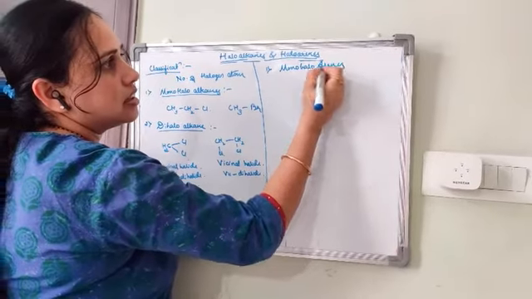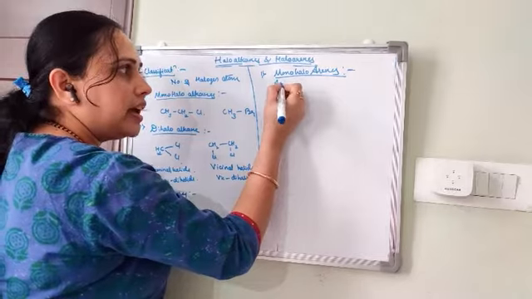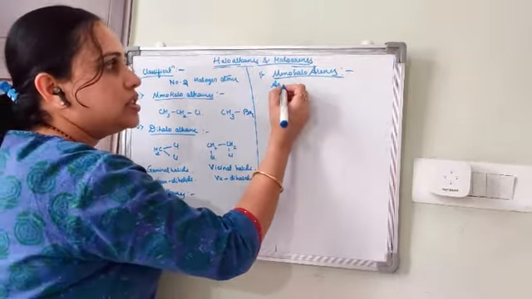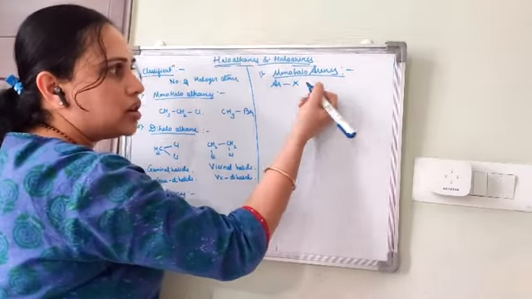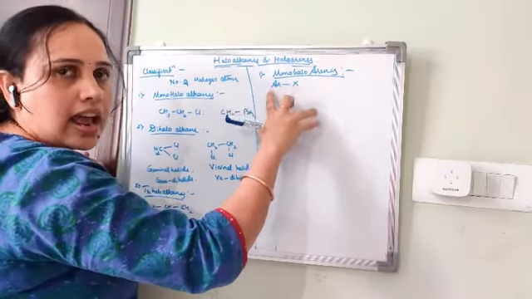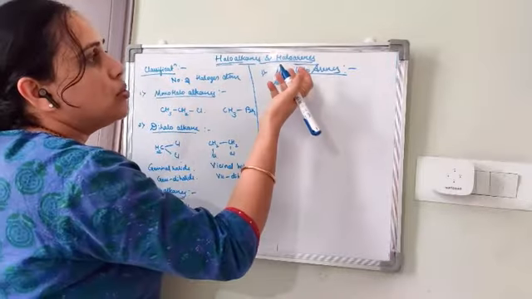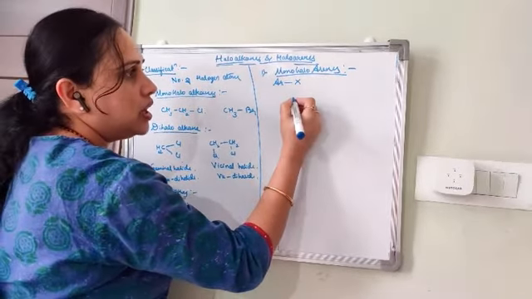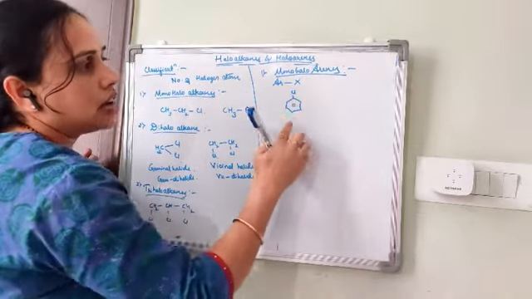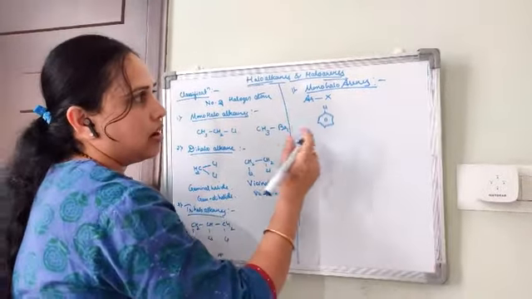Now, monohaloarenes. Okay, arenes are represented by Ar, which is bonded with a halogen atom, that is called arene halide or haloarenes. Okay, so monohaloarenes means only one halogen atom is present in the compound. Only one halogen atom present in the compound is called monohaloarenes.